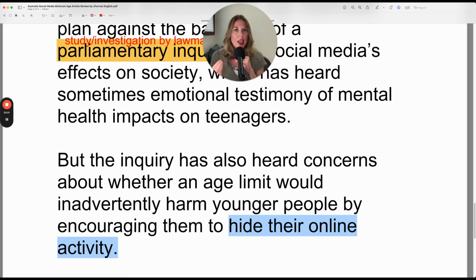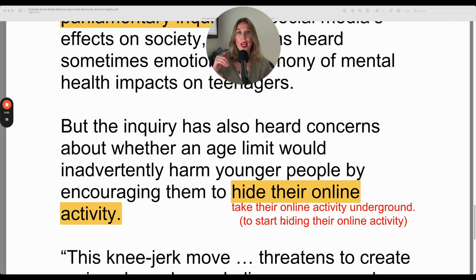But you need a connecting verb because underground activity, that is a noun, it's a something. So in this case, they would take their activity underground, which right now their activity is not underground. They're doing it in the open. So they're going to take it underground. They're going to start doing it secretly. I wrote that explanation for you.